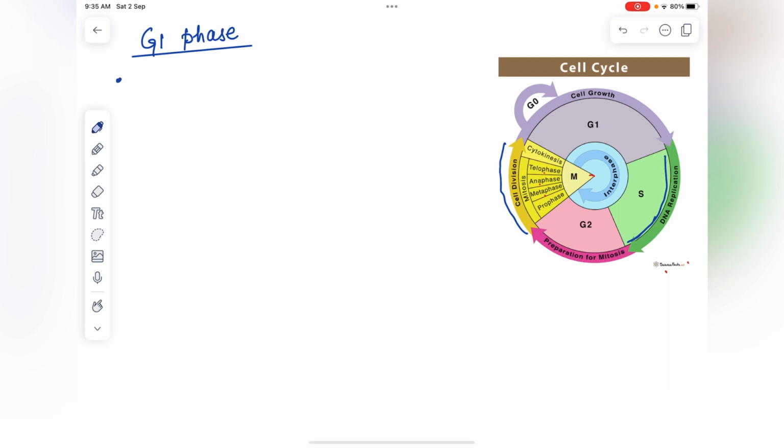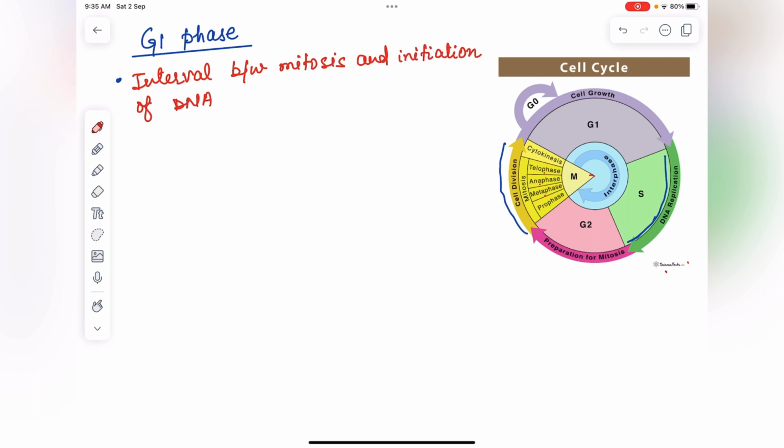So it is called the interval between mitosis and initiation of DNA replication. Second point is no replication of DNA takes place, but it remains metabolically active.